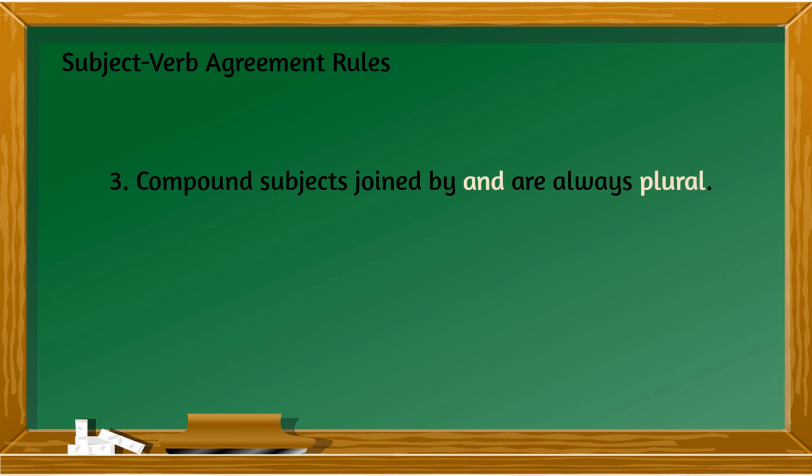Next one, compound subjects joined by and are always plural. Example, a pencil and an eraser make writing easier. So you have two, pencil and eraser. So the use of and makes it a compound subject. So there are two or more subjects. Therefore, your verb is plural. Again, to make your verb plural, if it's in the present tense, do not add s. There's no s there.